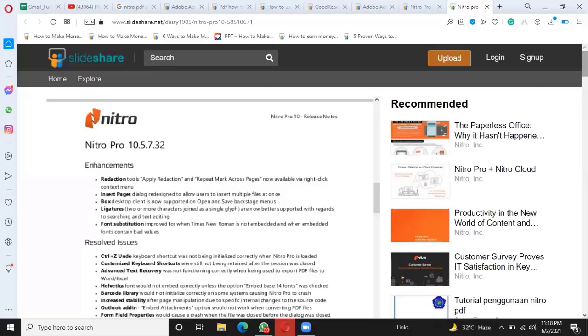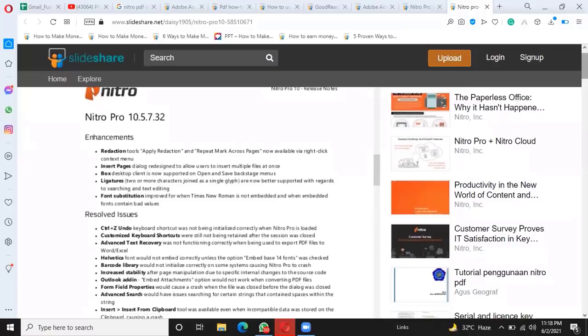So what were the issues resolved in this version? Control Z undo keyboard shortcut was not being initialized correctly when Nitro Pro was loaded. Customized keyboard shortcuts were still not being retained after the session was closed. Advanced text recovery was not functioning correctly when being used to export PDF files to Word or Excel.